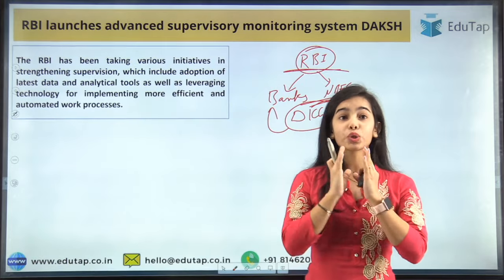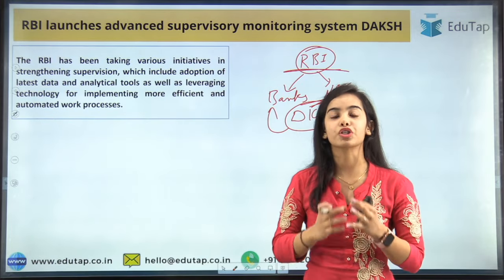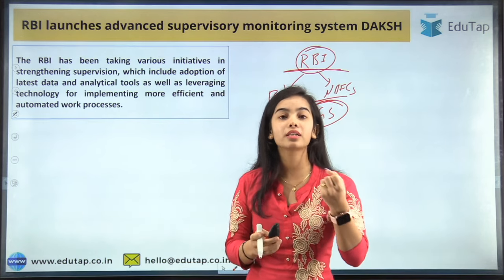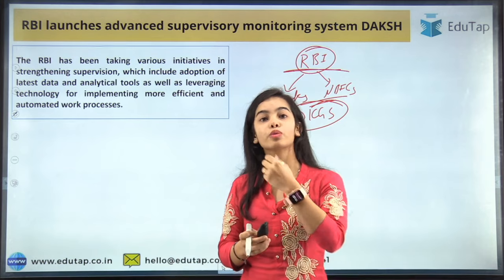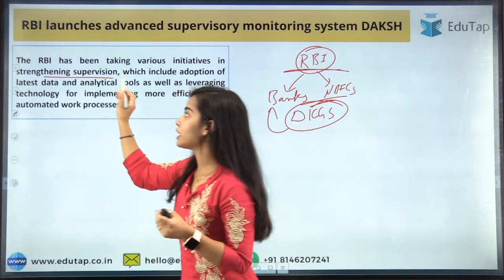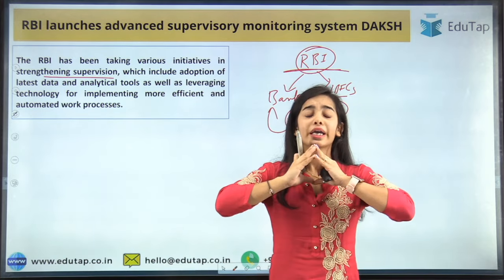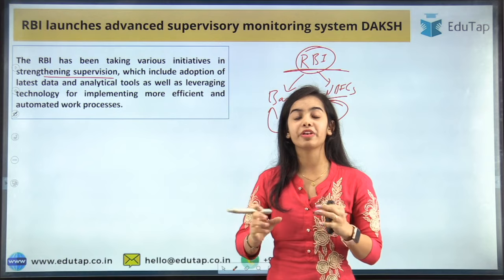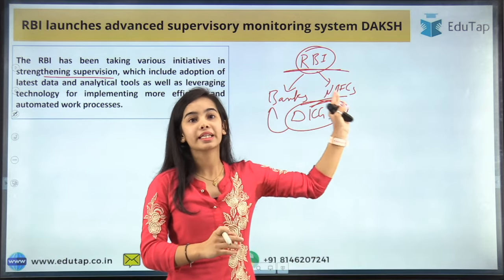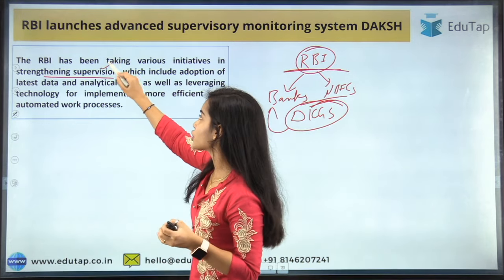So the RBI has been taking various initiatives in strengthening supervision, because it is the responsibility of RBI to regulate the monetary system and to supervise the banks and the NBFCs. Strengthening supervision is a must step, because there are so many banks and so many NBFCs, and their branches number in lakhs.